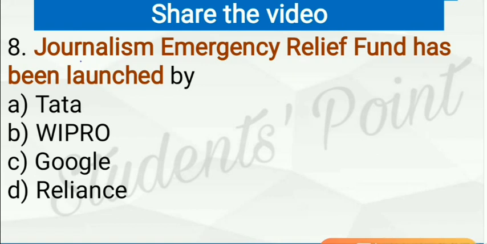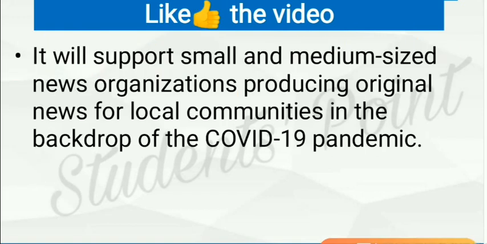Next question. Journalism Emergency Relief Fund has been launched by. So this Journalism Emergency Relief Fund has been launched by Google. So here C is the right answer. Google will support small and medium-sized news organizations producing the original news for local communities in the backdrop of COVID-19 pandemic.